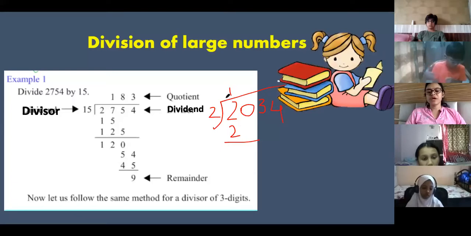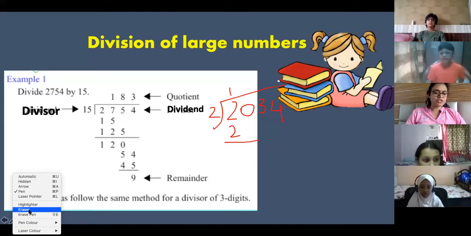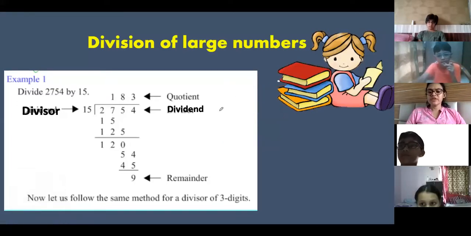Okay? I can't see it. Who is not able to see? Ma'am, Aisha. Why? I'm writing in white color. Rest of you, are you able to see? Yes, ma'am, it's clear. It is so clear. Ma'am, why did you erase it? I didn't write it. I'm doing it over here.